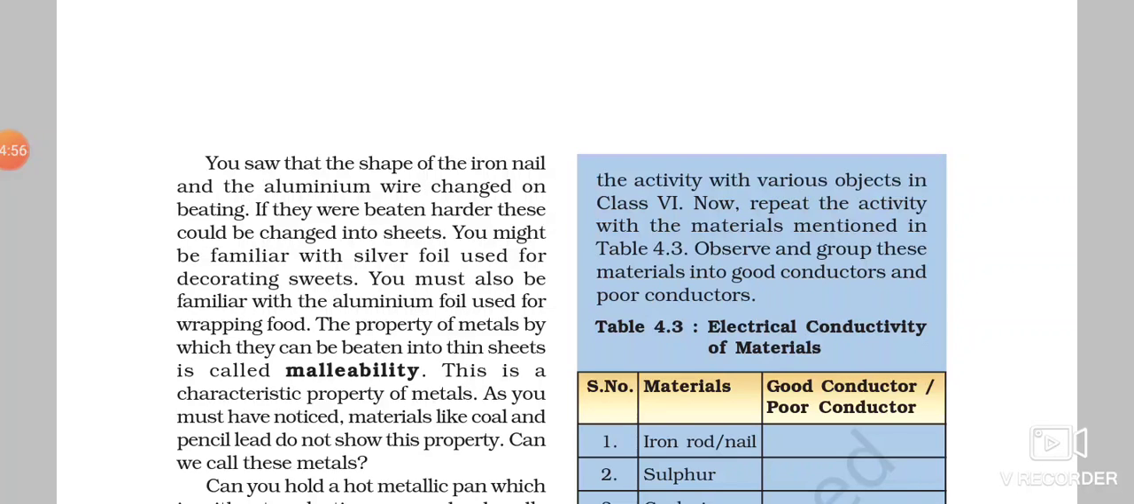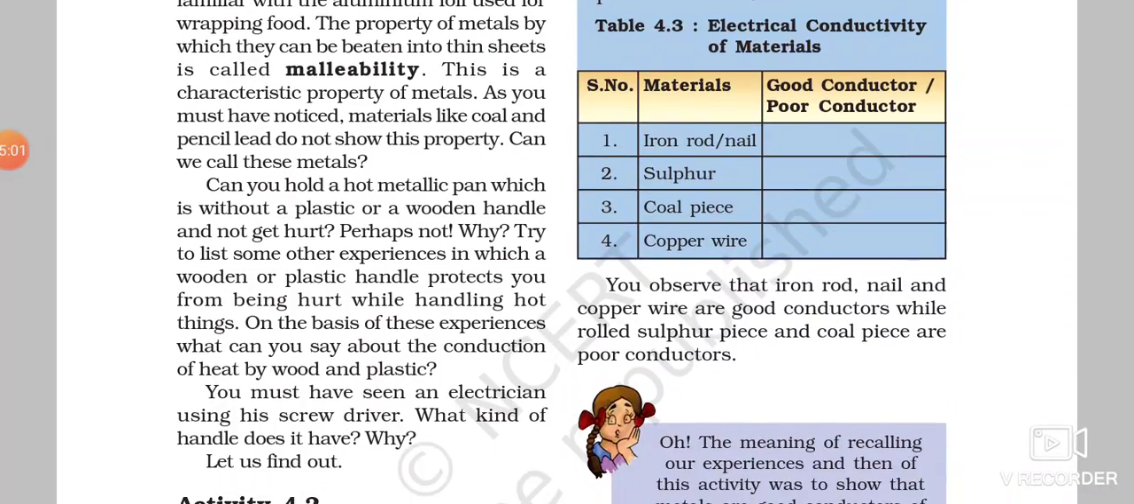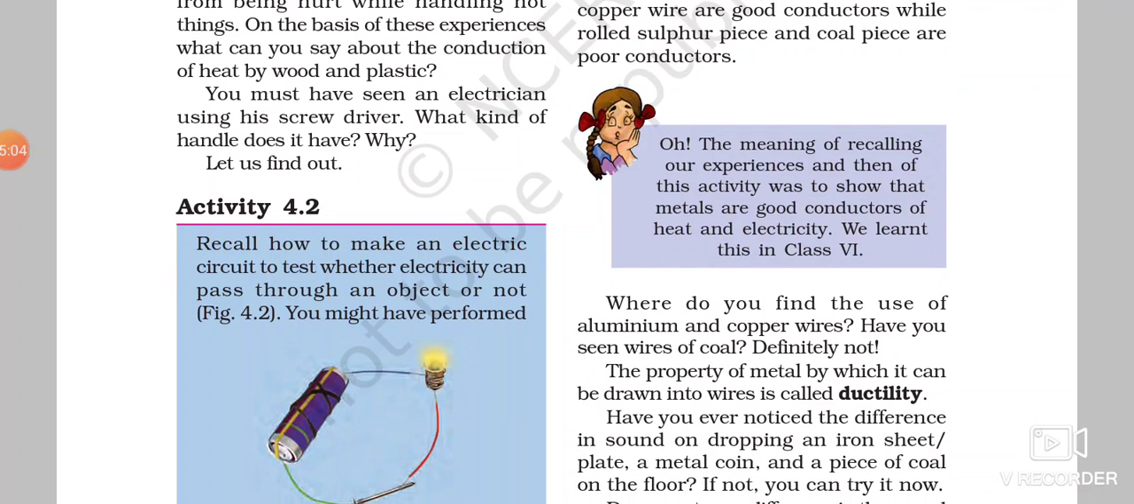Then the third property is ductility. What do you mean by ductility? Ductility means you can draw wire from a metal. Wires can be drawn from a metal. You can make wires from copper, iron, aluminium, etc. All these metals can be drawn into very thin wires. Have you seen our electrical wires?